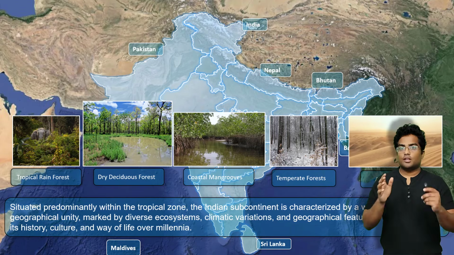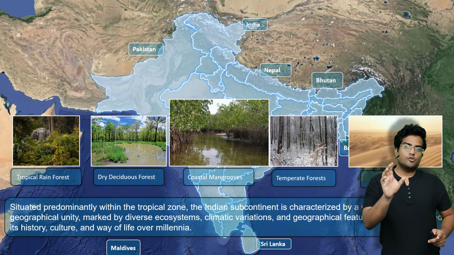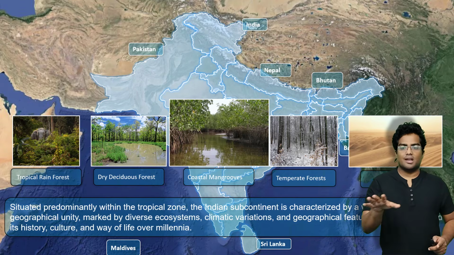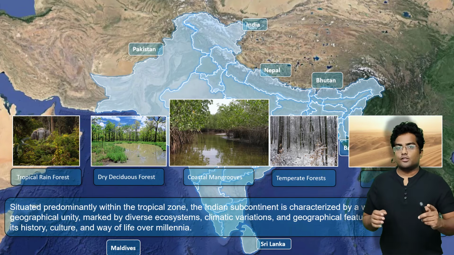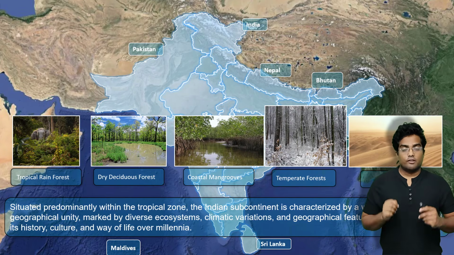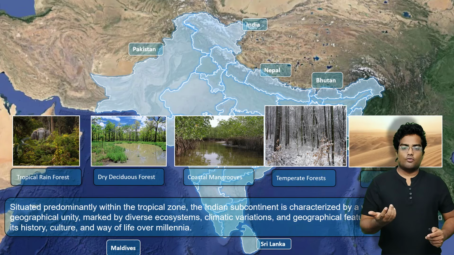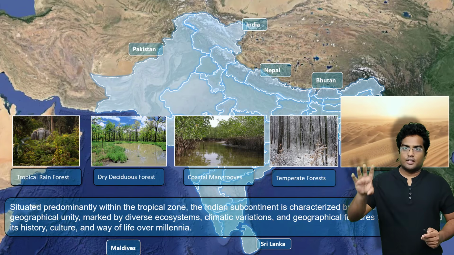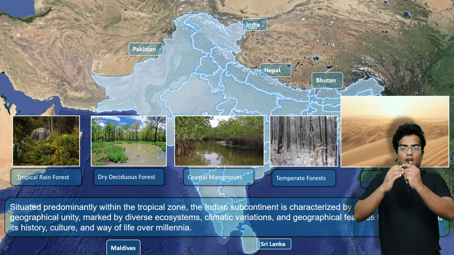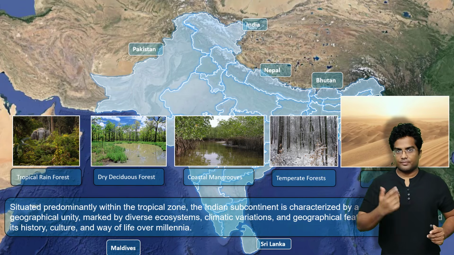So, as you can see, dry deciduous forest and tropical rainforest are both found in India. At the same time, in the coastal regions, we can find another kind of forest. In many countries you can find only one or two kinds of variations, but India has a lot. Coastal mangrove trees are found in parts of coastal Andhra Pradesh and Odisha. Then temperate or mountain forest is found in parts of Jammu and Kashmir and Himachal Pradesh. Arid climate region is found in the desert region of Thar and Gujarat. So India and the Indian subcontinent offer a lot of variations in terms of climatic regions and forest.